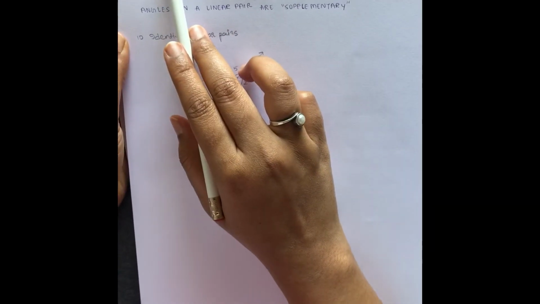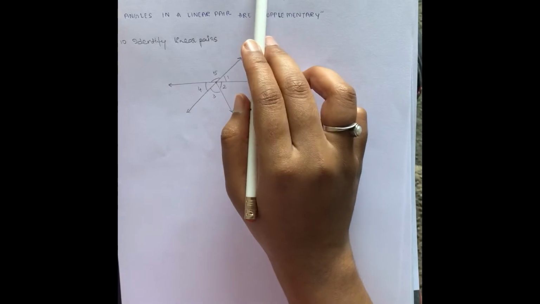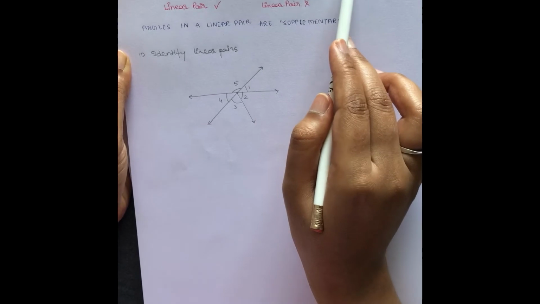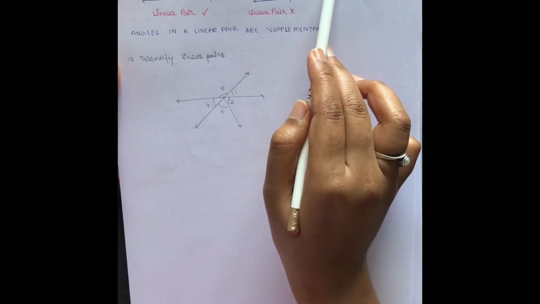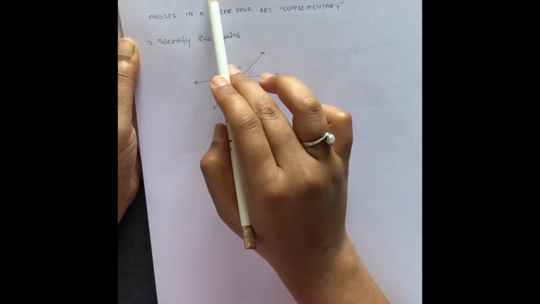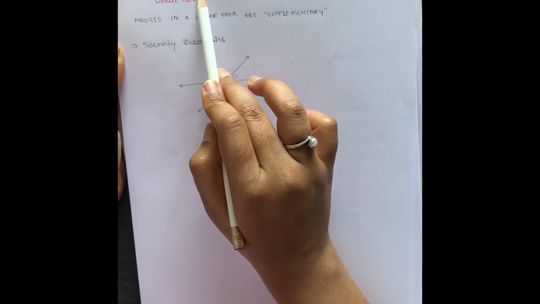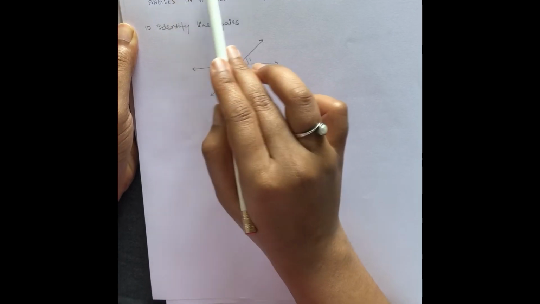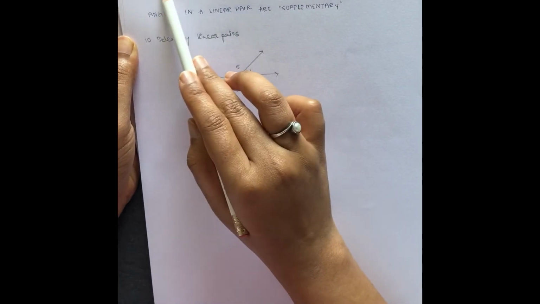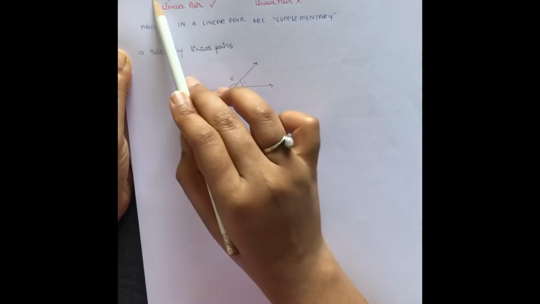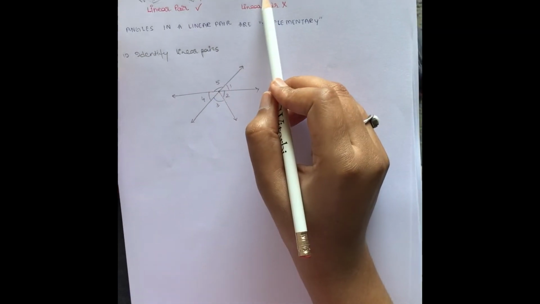Let's move ahead to a new concept called linear pair. A linear pair is a pair of adjacent angles whose non-common sides are opposite rays. Here the non-common sides are the non-common arms that we studied in adjacent pairs. So if 1 is adjacent to 2, these two are the non-common arms or non-common sides. In order to have a linear pair of adjacent angles, we need these two non-common sides to point in opposite directions. So if this is pointing towards this side, the other has to point in the direction opposite to it. Let's consider another example.